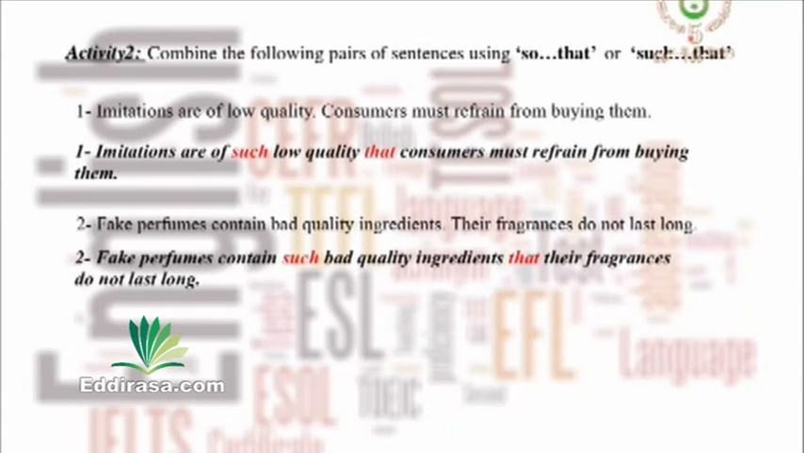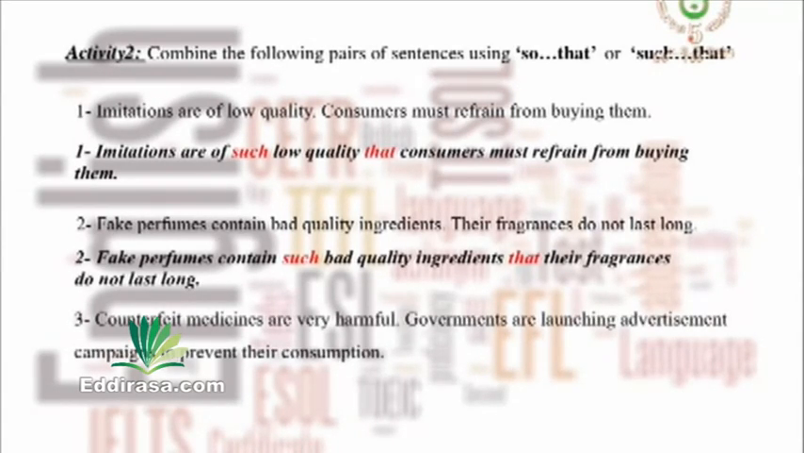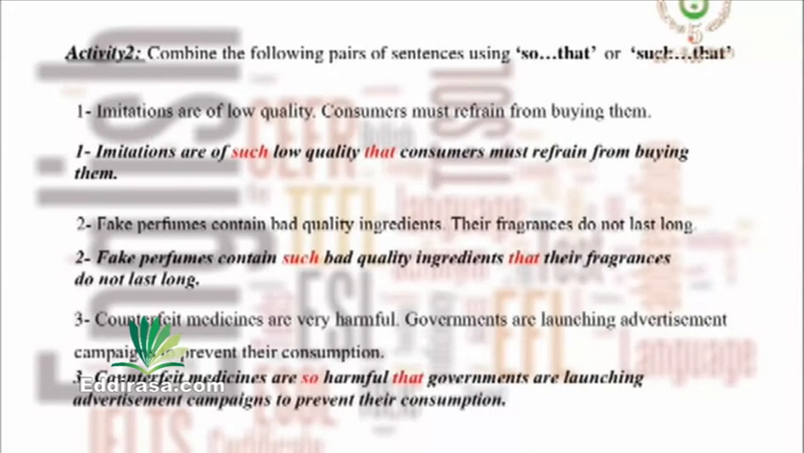And the last sentence: counterfeit medicines are harmful. Governments are launching advertisement campaigns to prevent their consumption. What do we have this time after the verb? Right, we have an adjective, harmful. So what shall we say? Counterfeit medicines are so harmful that governments are launching advertisement campaigns to prevent their consumption. Right. Now let's deal with the second grammar lesson.